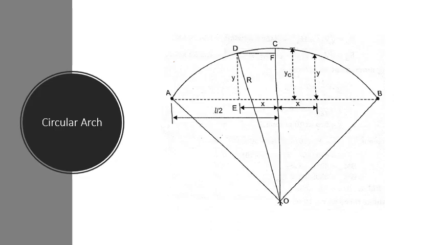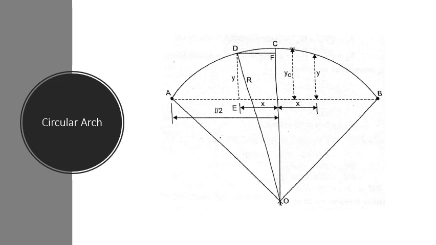If we consider the segment of the arch, it is drawn from the center of the circle O. Here YC is the crown level from the springings. This will be L by 2, L by 2. OD you can see is nothing but the radius R.